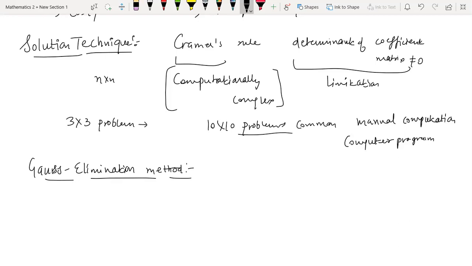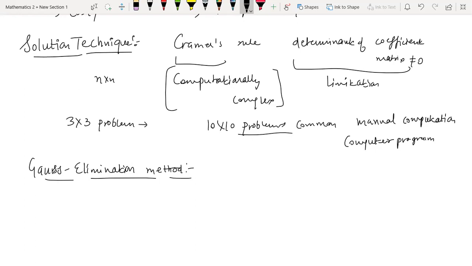And to learn this technique, we need certain definitions. So those definitions I'm going to give you, we are going to build up a theory, and then we will be coming to what exactly the Gauss elimination technique is. And in fact, we will also be giving you 3 cross 3 problems or 3 cross 4 or something like that. Because you are doing it manually, but actually these techniques can be easily generalized to solve the bigger problems also. That's the benefit of learning these techniques. Okay, so before giving you the technique, we have to have a theory with us.